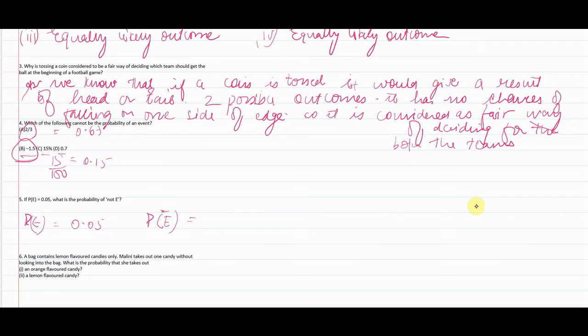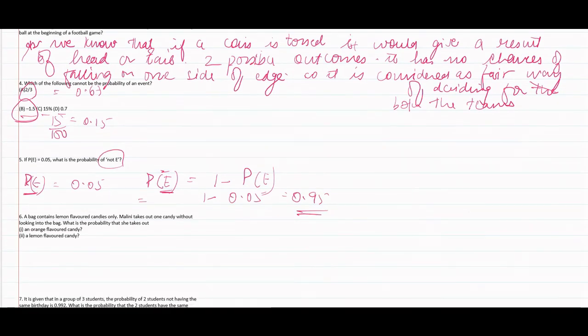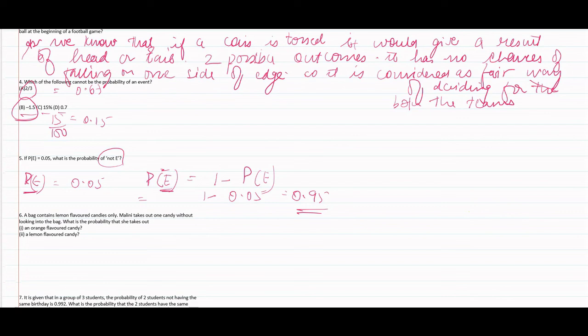Complementary event means 1 minus the probability of event E. So 1 minus 0.05, and we would get the probability of event E bar. So our answer would be 0.95. This sum was regarding complementary event.